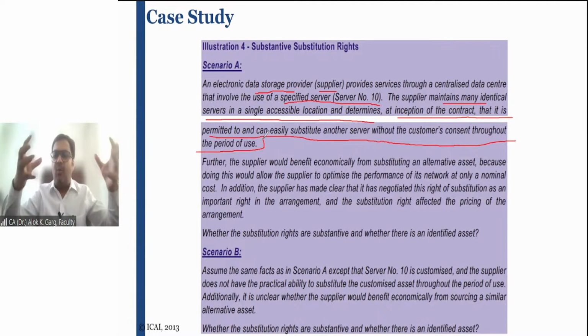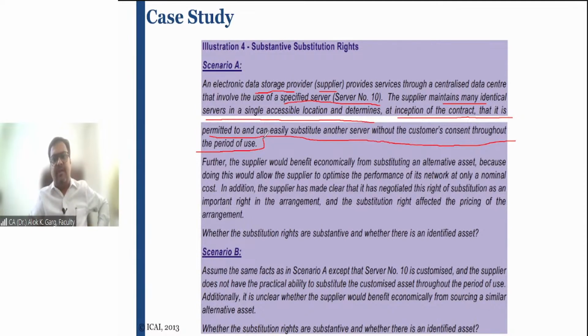This company will provide me the server, this company will charge the rental, and this company will provide me the server on which I have to store my data, right? Likewise, Nextra has a data center in Bangalore, they have a data center in Noida, right? So they have created a huge premises or a data center where they are storing the data for different companies through their different servers.